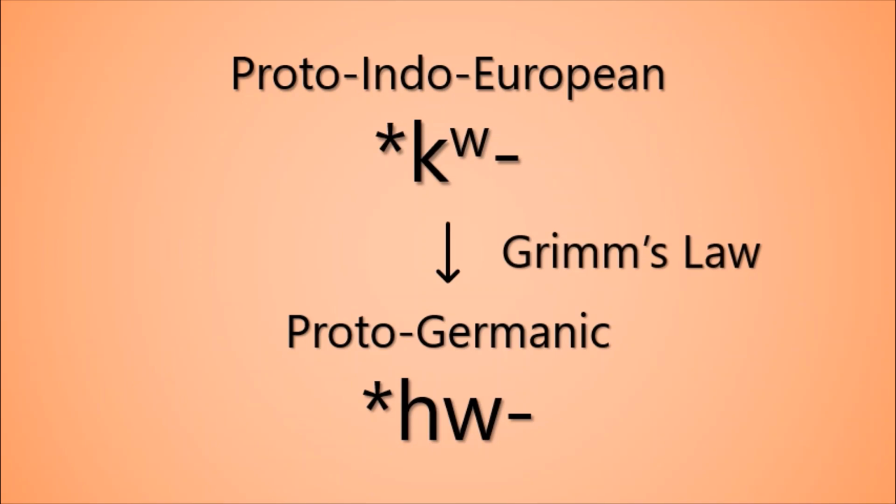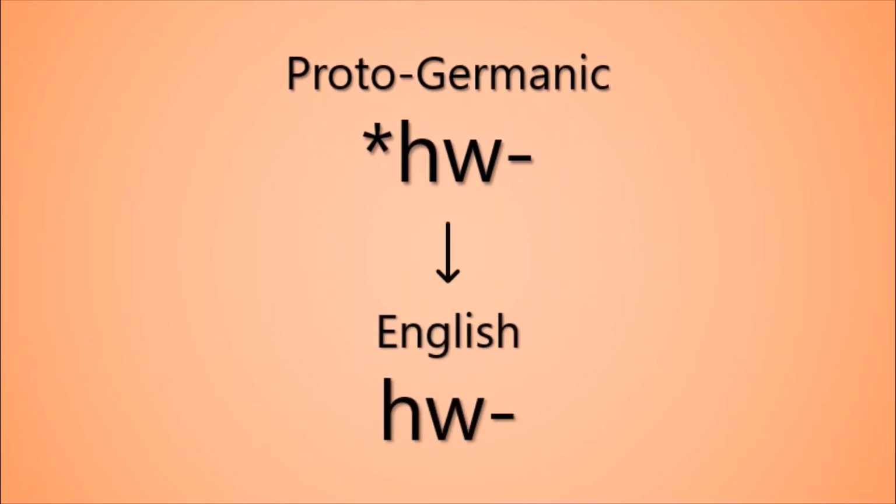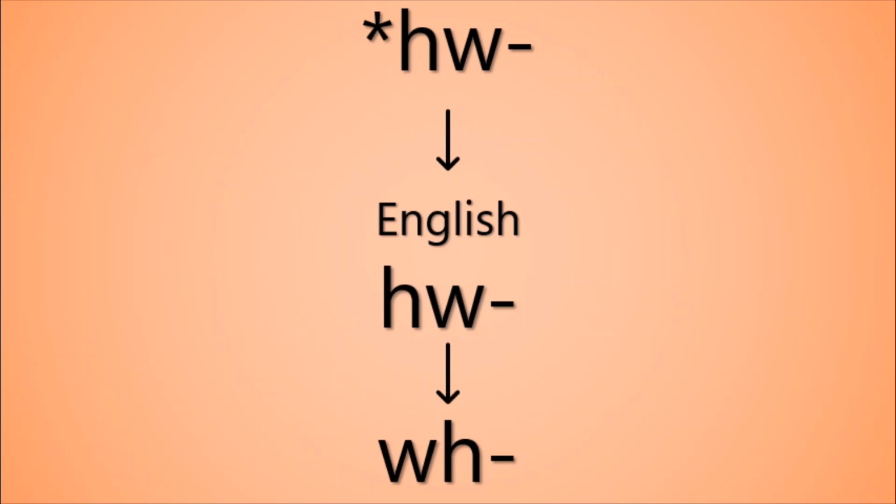In Old English, this consonant, Proto-Germanic hw, was pronounced hw, written as an H followed by a W, hw. But later, during the use of Middle English, the spelling changed, and the conventional spelling for hw became WH. That's why the spellings of most English question words begin with WH.